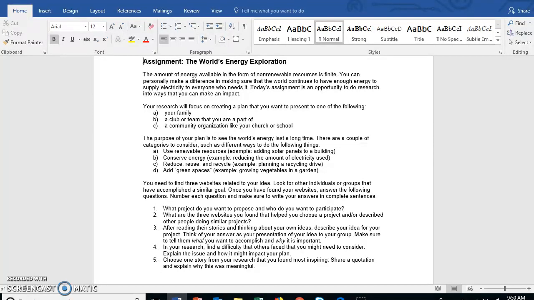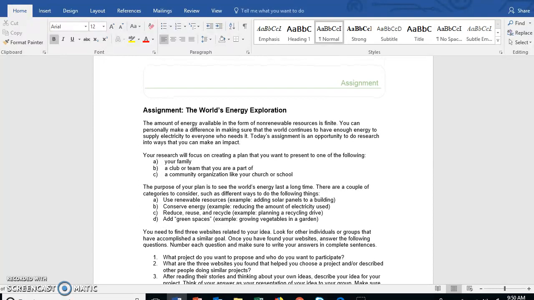Your assignment is the world's energy exploration. It goes along with everything 5.08 was talking about. All I'm doing is reading this: the amount of energy available in the form of non renewable resources is finite. You can personally make a difference in making sure that the world continues to have enough energy to supply electricity to anyone who needs it. Today's assignment is an opportunity to do research into ways that you can make an impact.